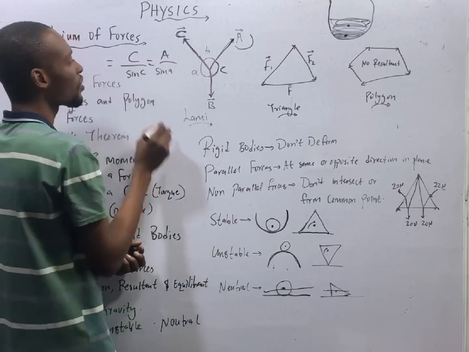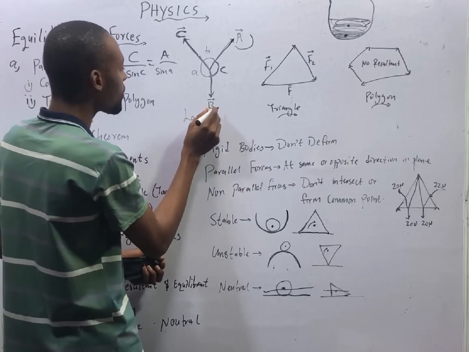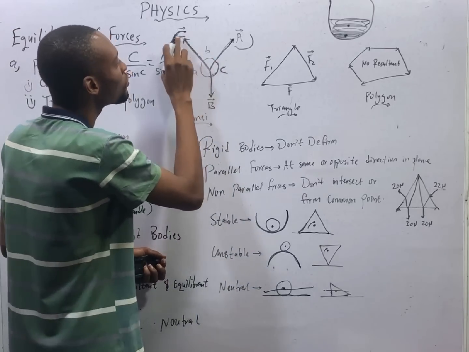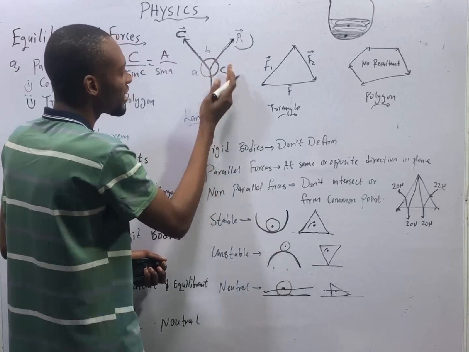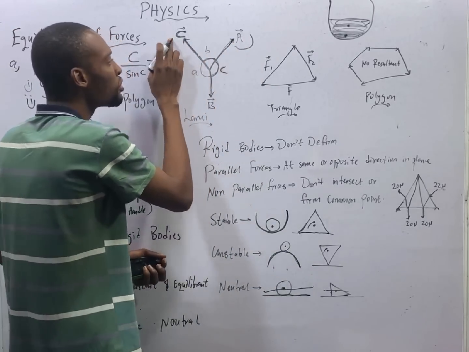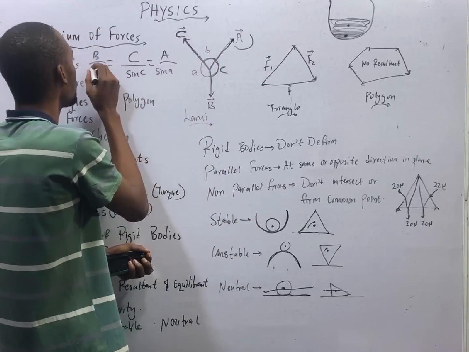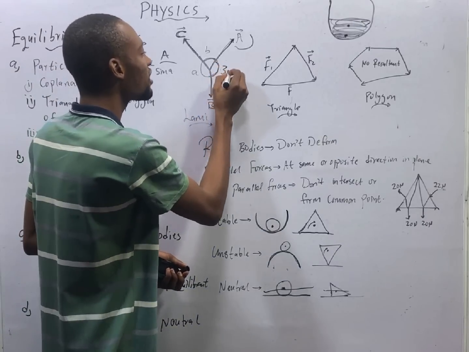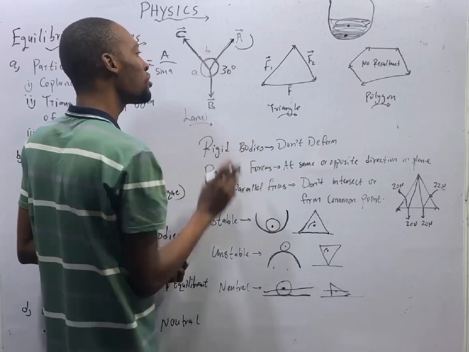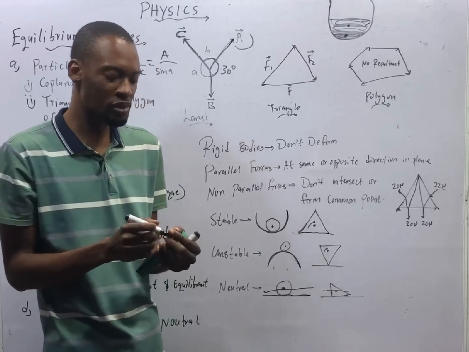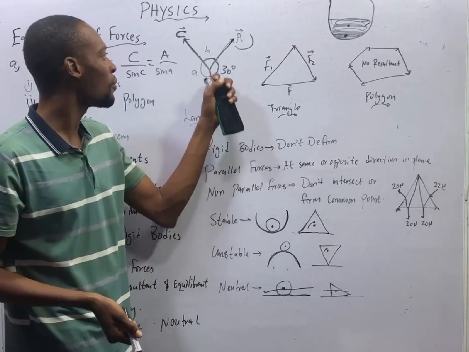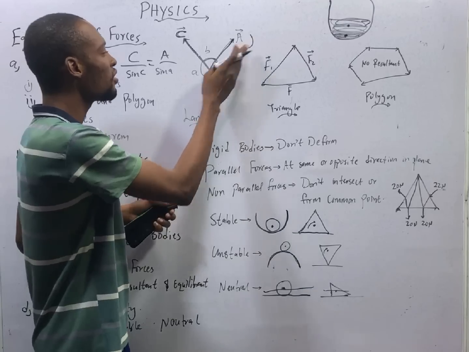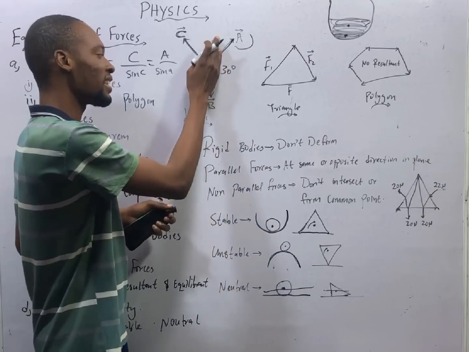This equals, if we are dealing with B, B over sine of the angle between C and A, the angle opposite it, the angle between the other two, B over sine B. So if you are given a question, you see 30 degrees here, and here you see B, and you are asked to look for B, so long as there are three forces in equilibrium, C over sine 30 degrees equals A over sine A equals B over sine B.